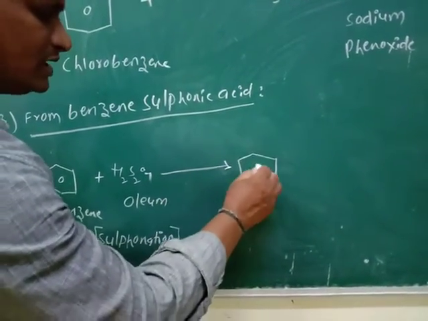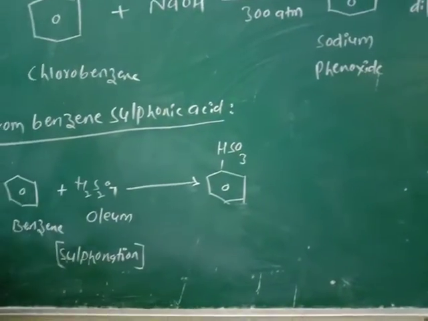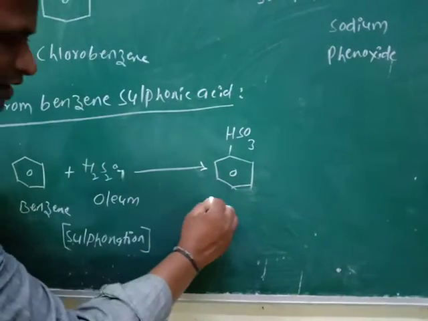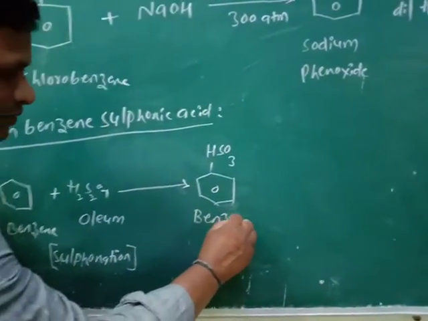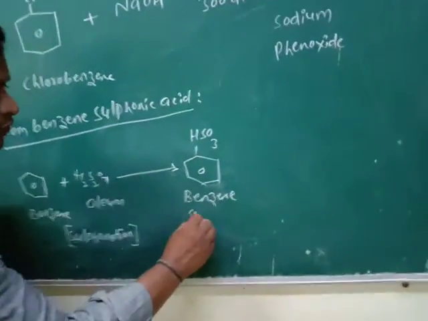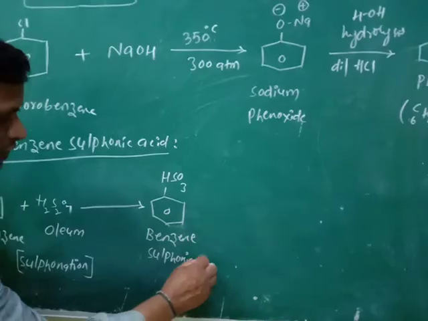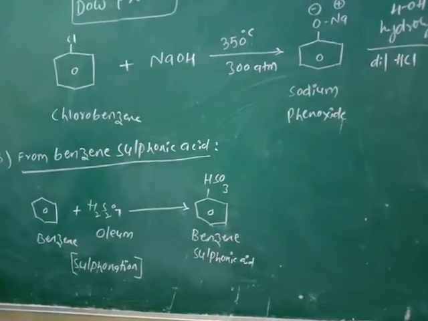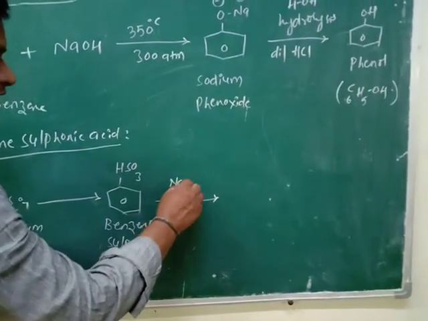It is benzene with SO3H. The obtained compound is benzene sulfonic acid. Then benzene sulfonic acid is treated with NaOH.